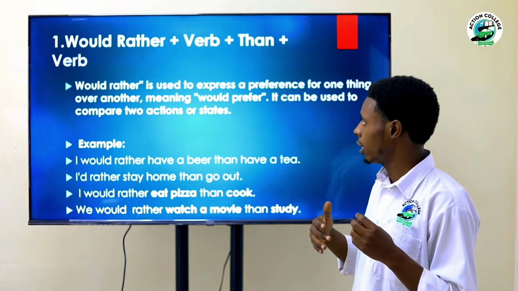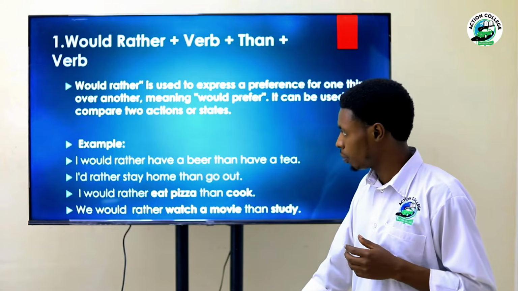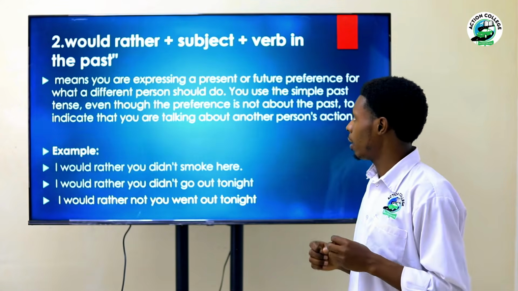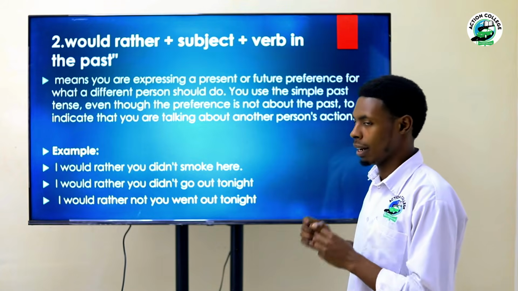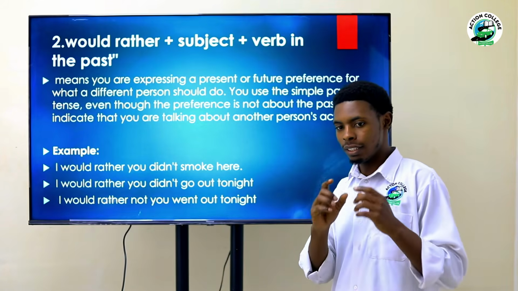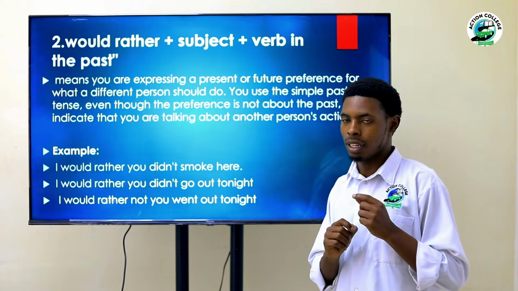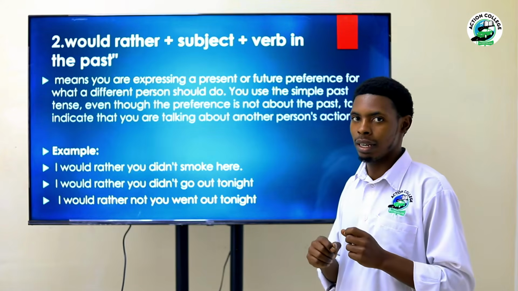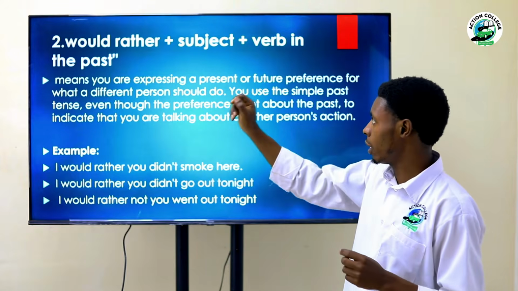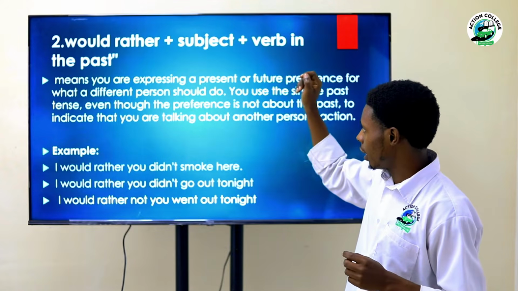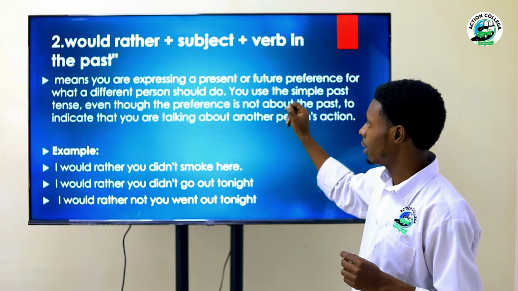The second one is going to be would rather plus subject and verb in past. So, firstly, we have talked about would rather plus verb, plus than plus verb, and here we have would rather plus subject plus verb in past.